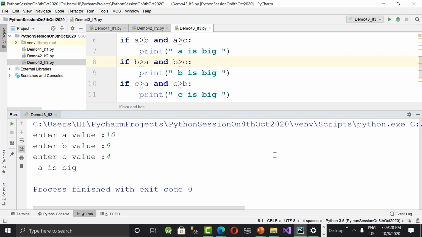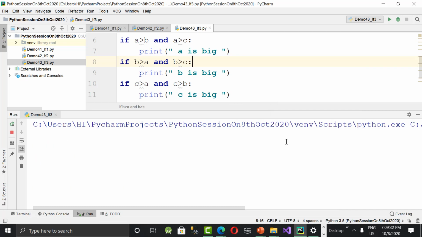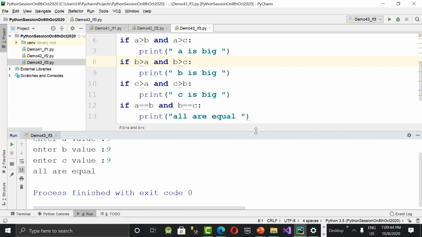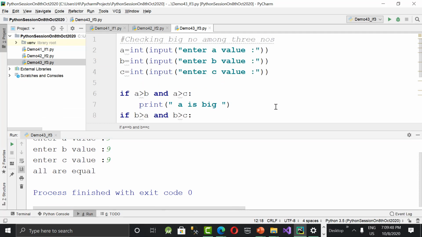Now let's give all the same values for A, B, C. Let us say 9, 9 and 9. All are equal. So this is the way to write multiple conditions with AND. And we can also go for the OR statement later. Let us see a real-time example.